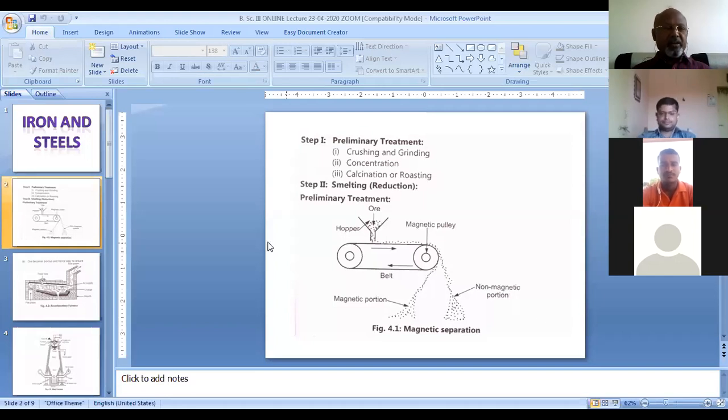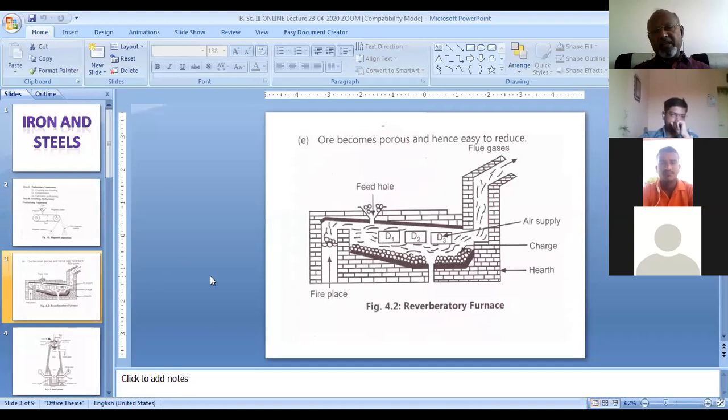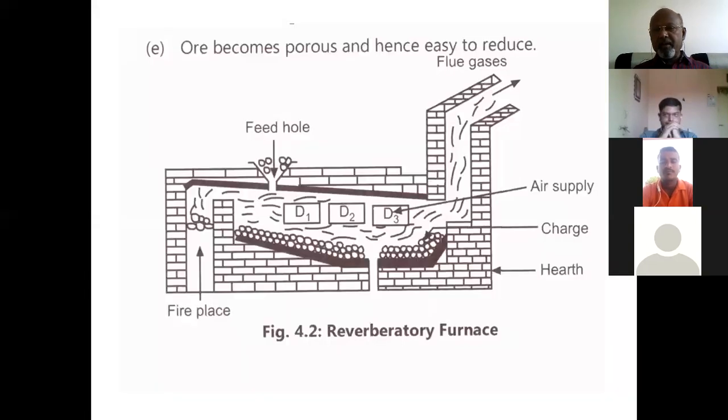After magnetic separation, this ore is now subjected to the reverberatory furnace. In the reverberatory furnace, here, can you see the diagram?